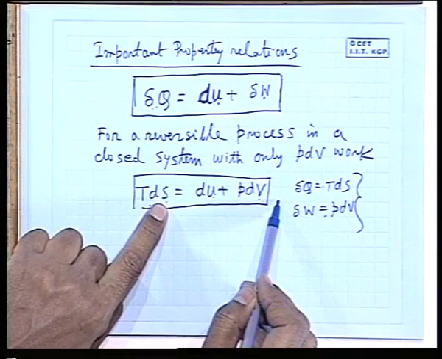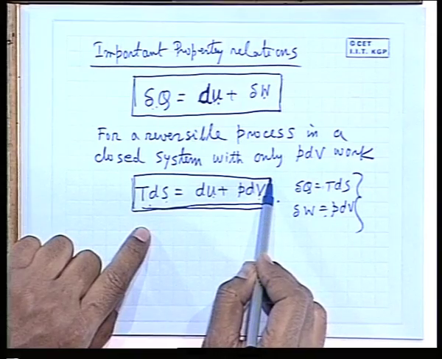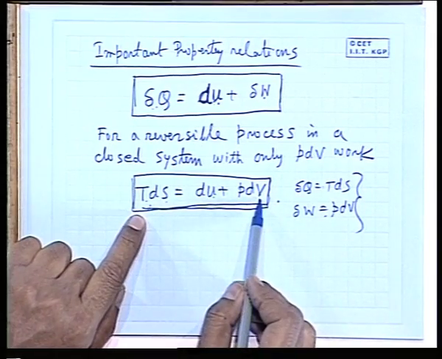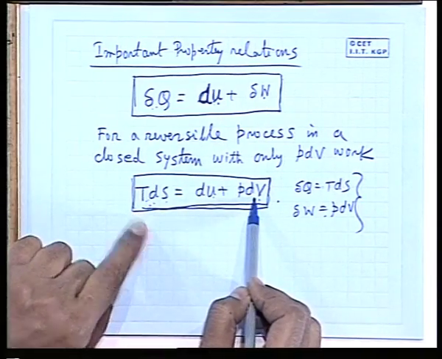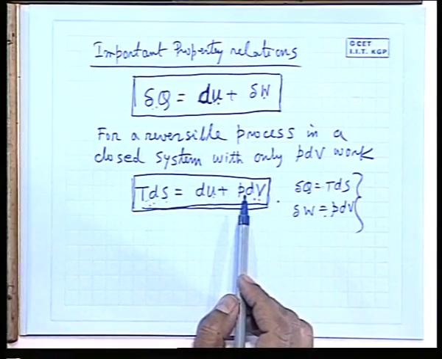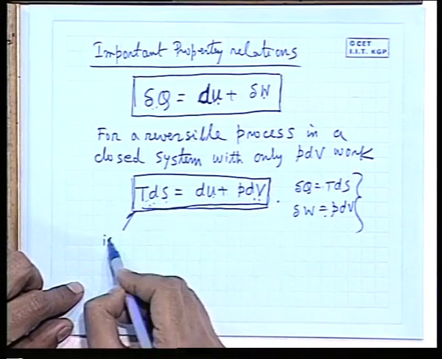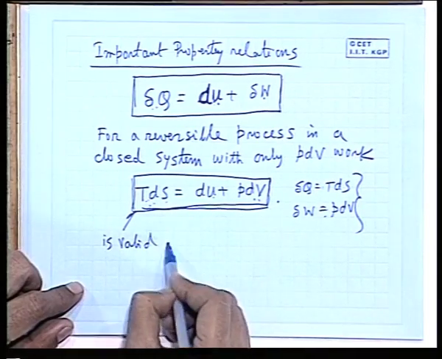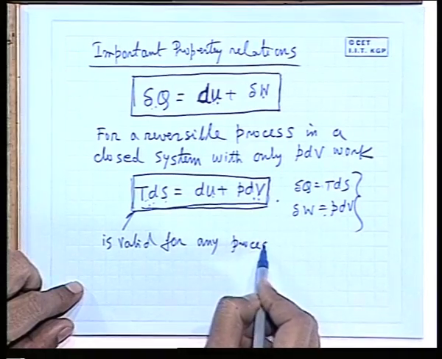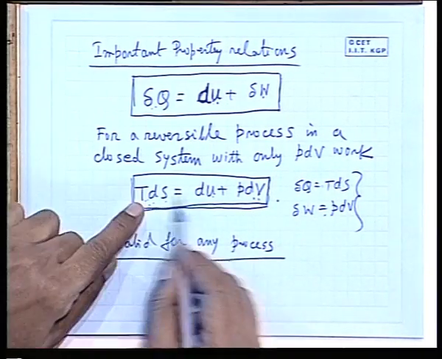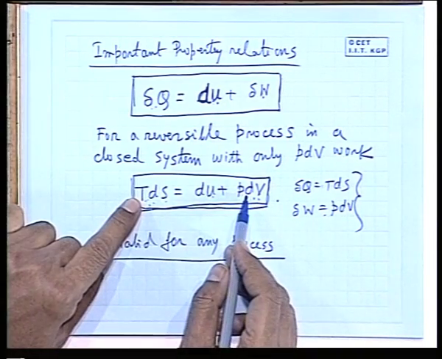So this relationship is now treated as a property relation, or we can treat these equations as the important property relation equations for any process. That means this equation is valid for any process. Why? Because this equates only the properties. That means the change of state variables, nothing else.